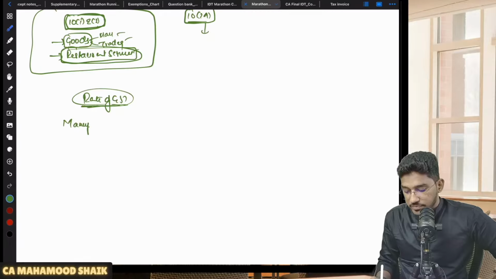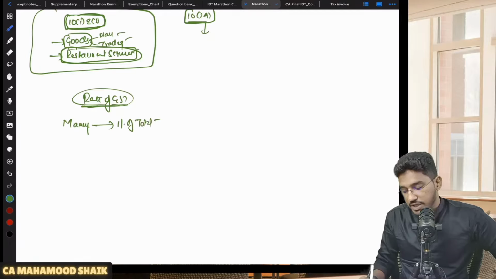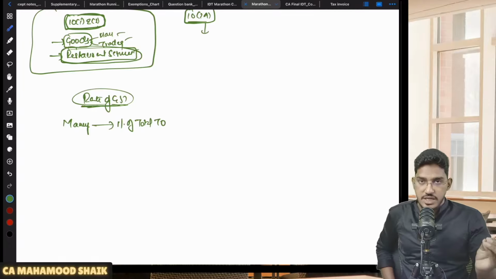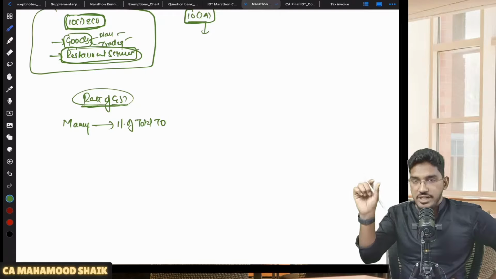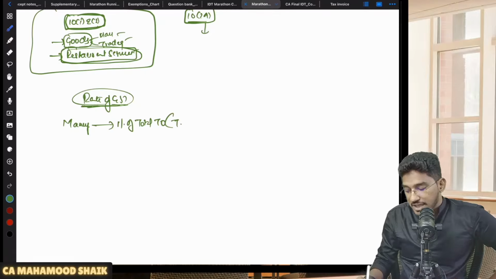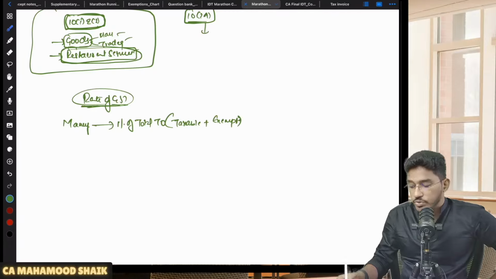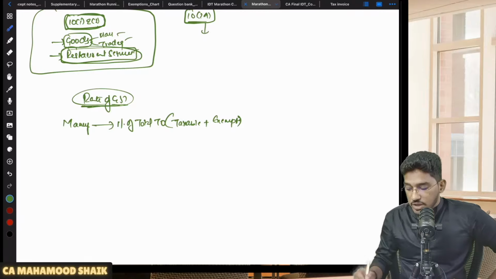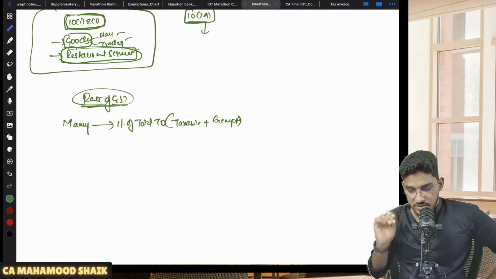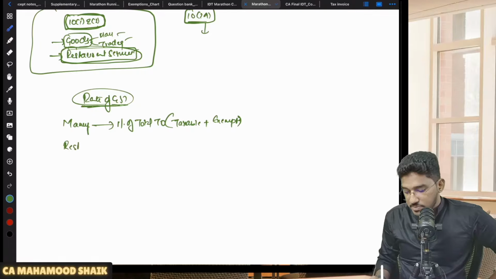If you are a manufacturer, you will be required to pay 1% of your total turnover in a state or union territory. In each state, in each union territory, you have to determine what your total turnover is. When I say total turnover, I mean taxable as well as exempt turnover. Both you have to add up together. On that total turnover, 1% you will be required to pay. 0.5% CGST, 0.5% SGST.